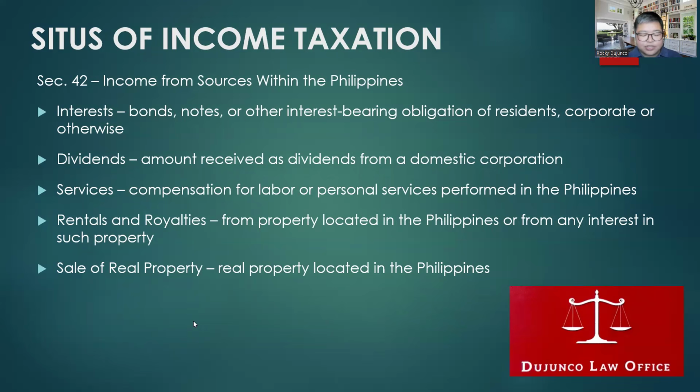Interests derived from sources within the Philippines and interests on bonds, notes, or other interest-bearing obligation of residents, corporate or otherwise. Again, this is where most law students make a mistake. Bakit? Iniisip nila yung place of execution ng debt instrument ang magdedetermine kung from within or from without.